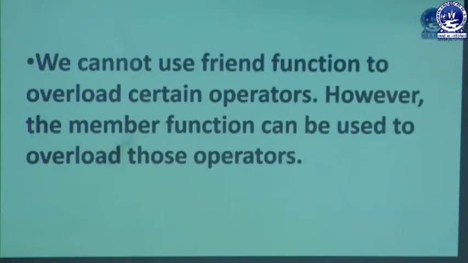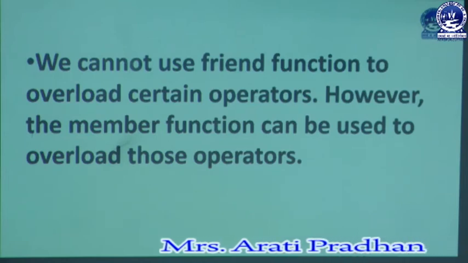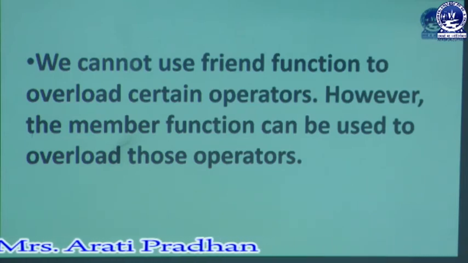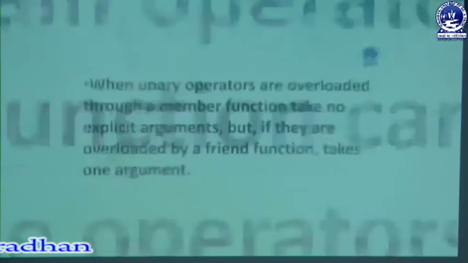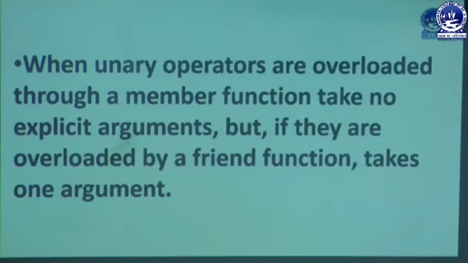We cannot use a friend function to overload certain operators. It means that when implementing operator overloading, if you are using a friend function, then some operators cannot be overloaded. However, a member function can be used to overload those operators. Unary operators overloaded through a member function take no explicit arguments.